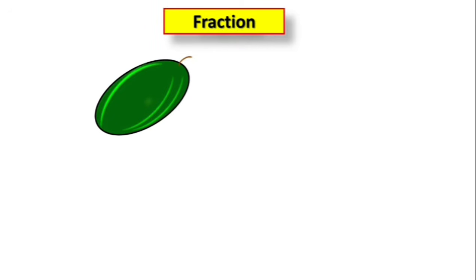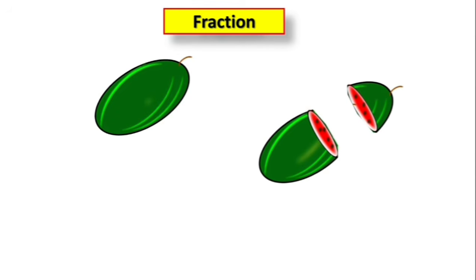Now children, here is a watermelon in front of you. It has been cut into 2 parts. Look at these 2 parts, children. Are these 2 parts equal in size? No. The 2 parts of the watermelon are unequal.